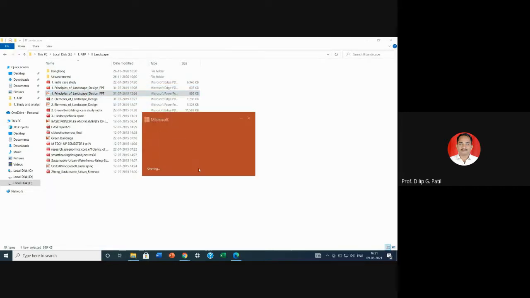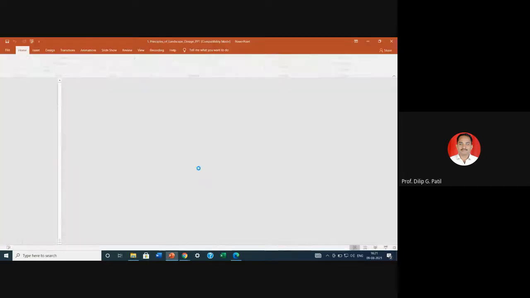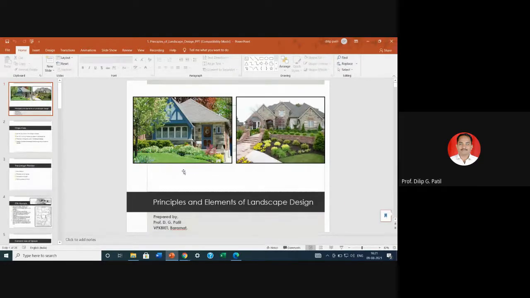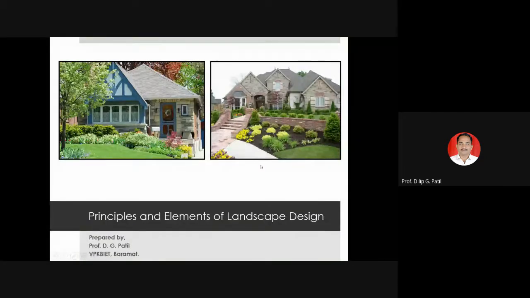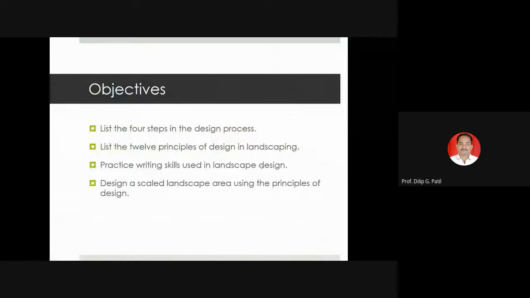The elements we have seen for urban design are also similarly applicable to landscaping.